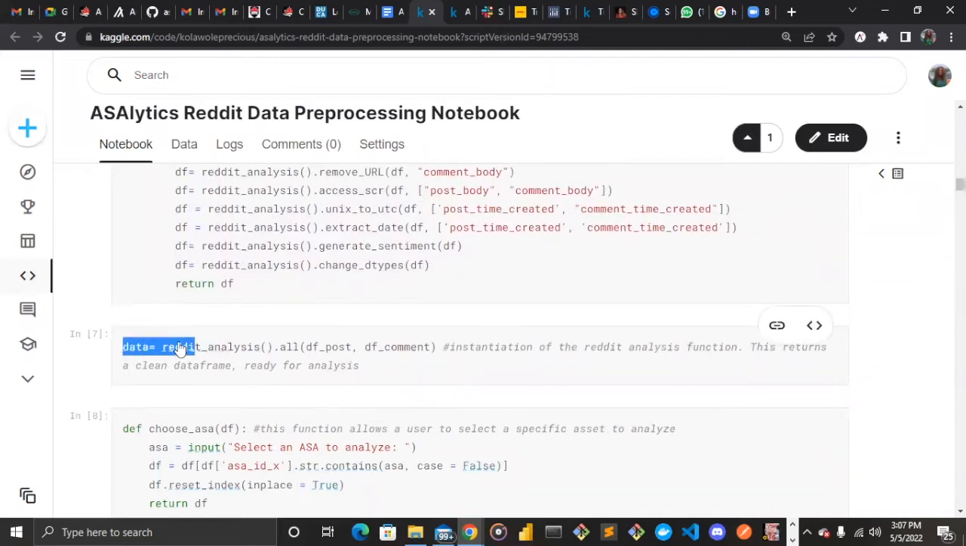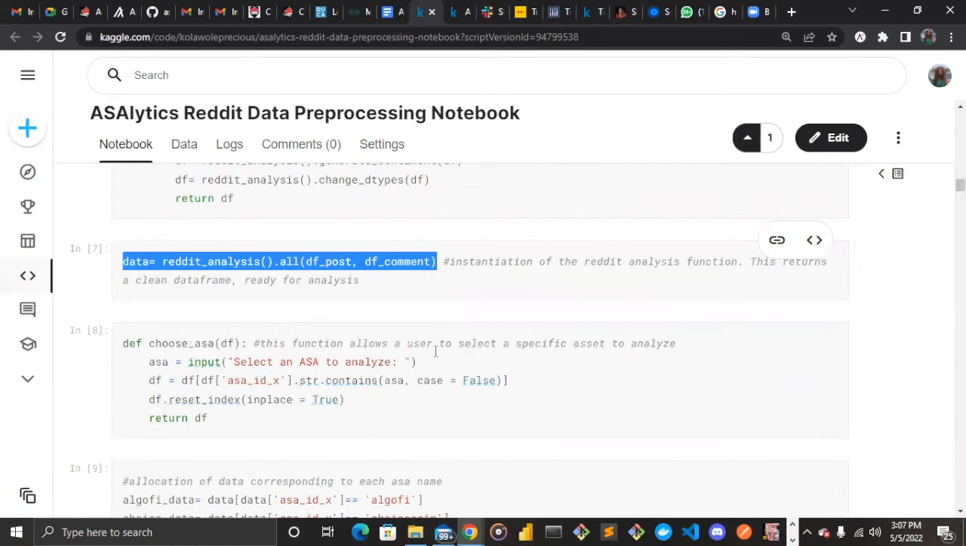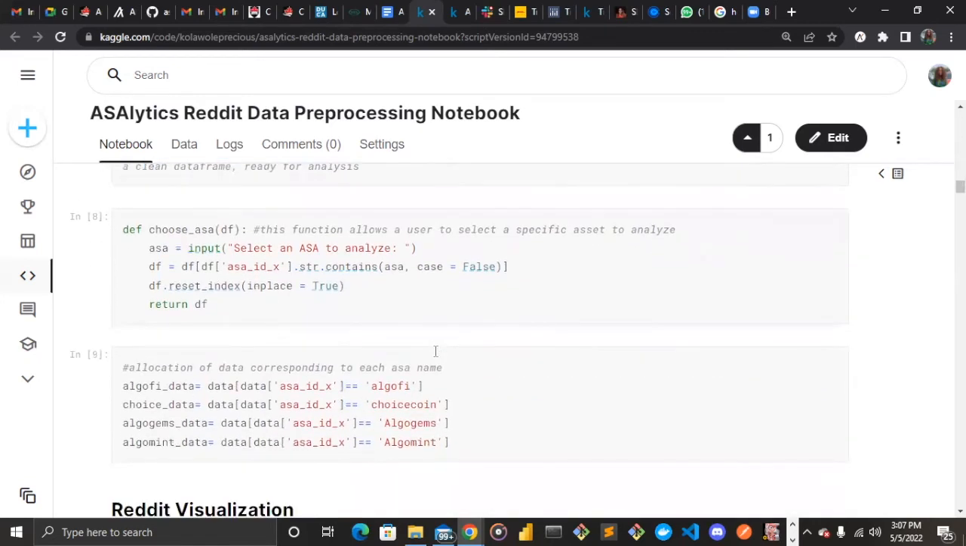So this line 7 of our data is accessing this dot all function from our Reddit analysis class, so as to perform every analysis, so as to instantiate it. Once this is done, we have our data cleaned, ready for analysis. The next part is choosing the kind of assets we want to work on, we want to visualize. Like I said, it is flexible so that users can tell us, okay, this is the kind of asset I want to get insights on. So this function is doing that.